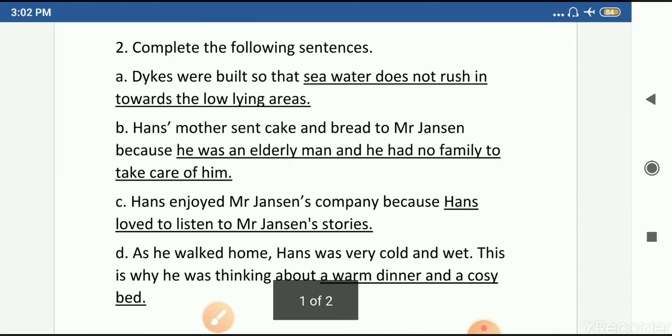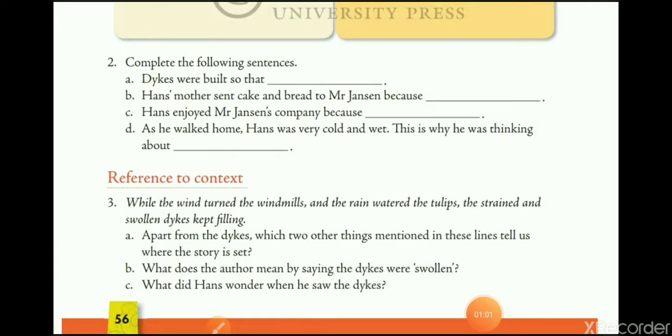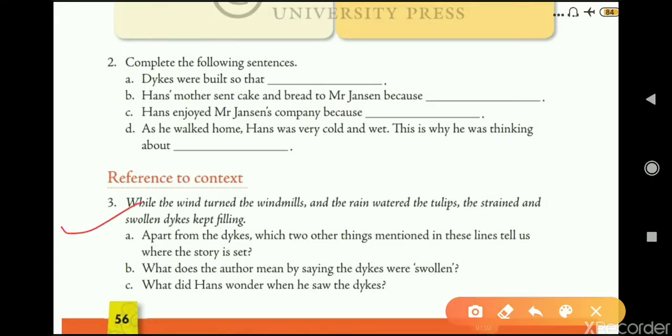Now next one. Reference to context. Third question. While the wind turned the windmills and the rain watered the tulips, the strained and swollen dikes kept filling. Now question A is, apart from the dikes, which two other things mentioned in these lines tell us where the story is set?